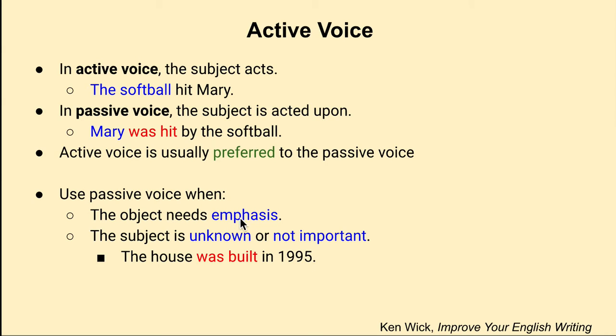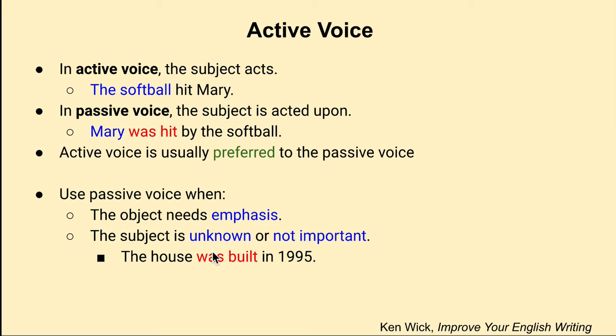We don't know who the developer is. We don't know who the builder is. So you just say the house was built in 1995. You have to write the sentence in the passive voice, or maybe it's just not important. Maybe you know who it is, but it's just not important. Or maybe you know who it is, but the emphasis is on the house.